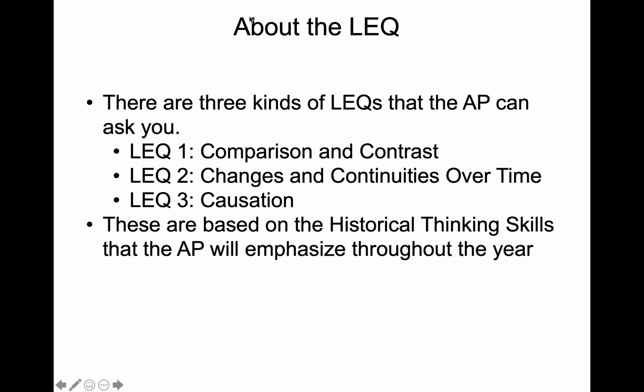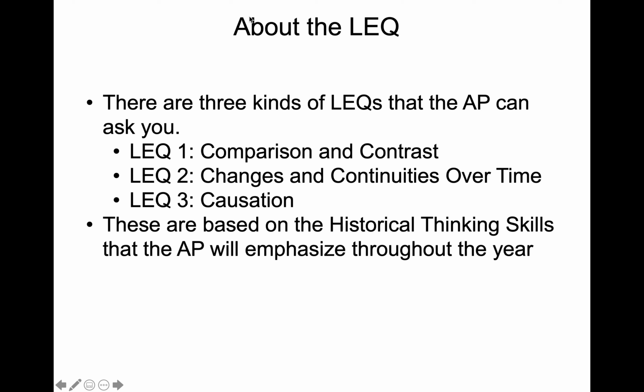Now, you all might be wondering, wait, so you just said we get 3 choices and there's 3 different skills. Does that mean that each choice on the AP exam could be a different skill? The answer is no, okay? What the College Board, the AP exam, is going to do is they're going to pick 1 skill, and they're going to give you 3 prompts related to that 1 skill. So, for example, on the AP exam, you might see 3 prompts relating to causation.